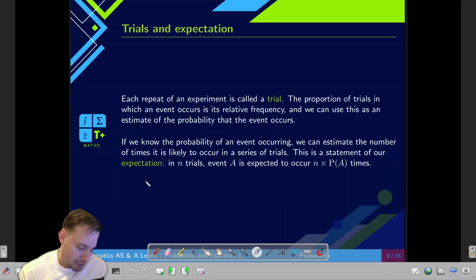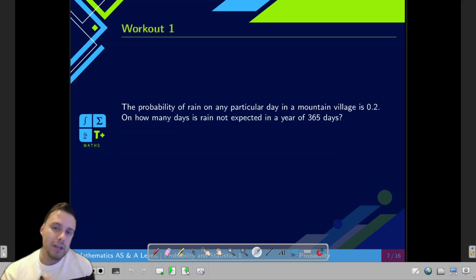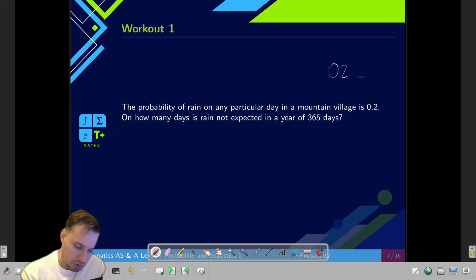For example, let's take a look at this so that we can see what we talk about in a minute. We know that on a particular day in a mountain village, the probability of rain is 0.2. And here, an important thing for us to notice: you can express your probability as 0.2. You can write it as 1 out of 5, or you can turn this into a 20%.